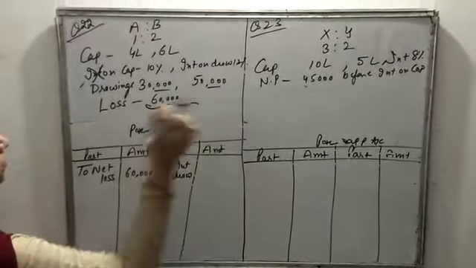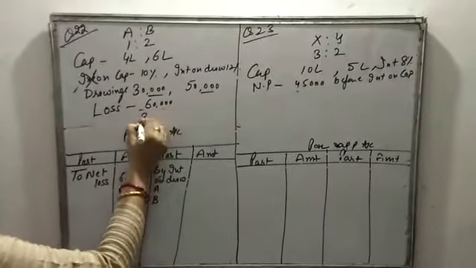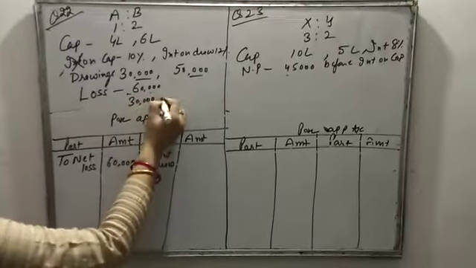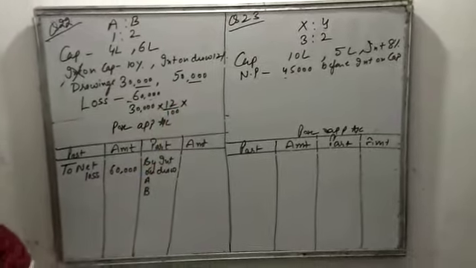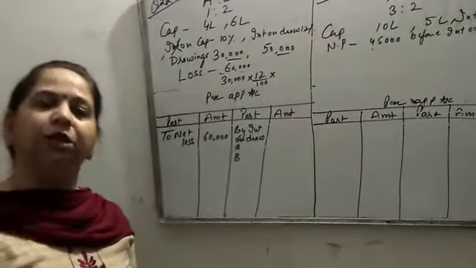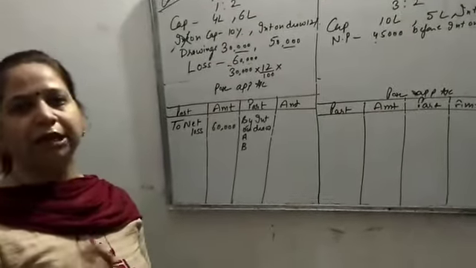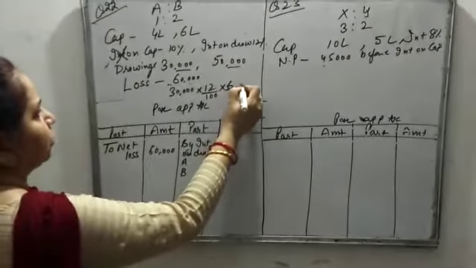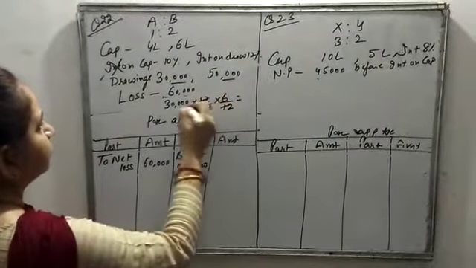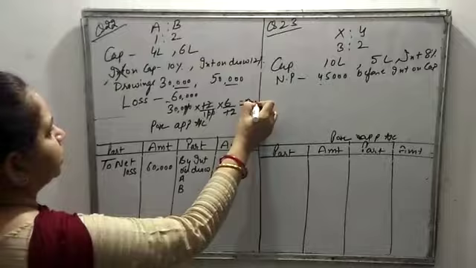Whenever the question is silent about the date of drawing, we take an average period of 6 months. So it means 6 upon 12. That gives 1,800.